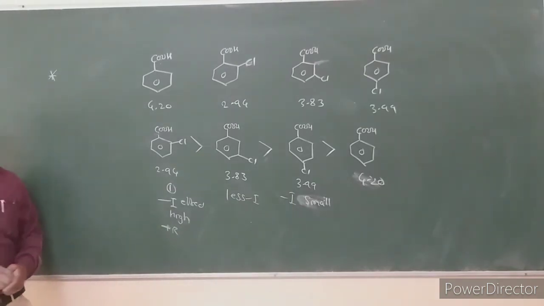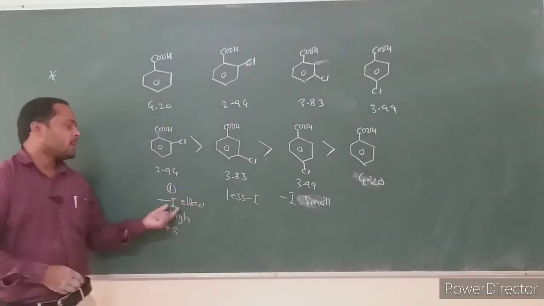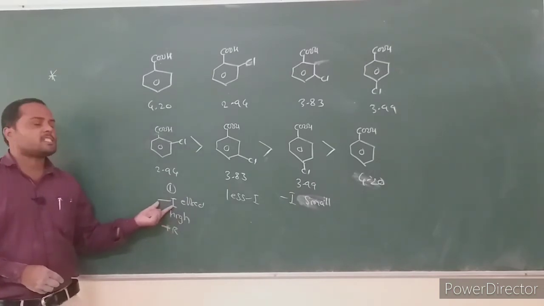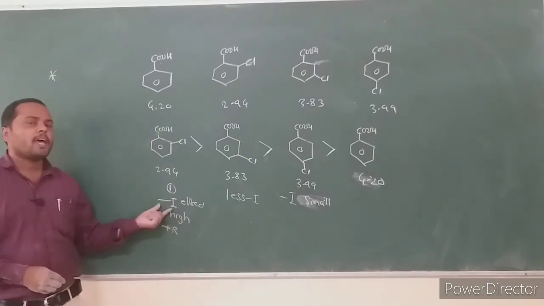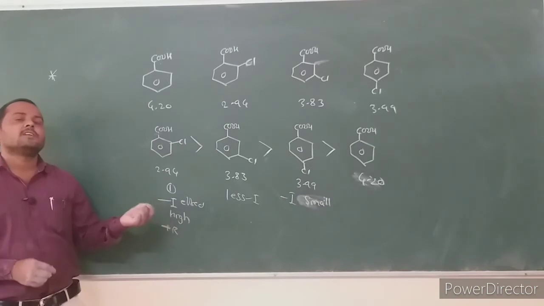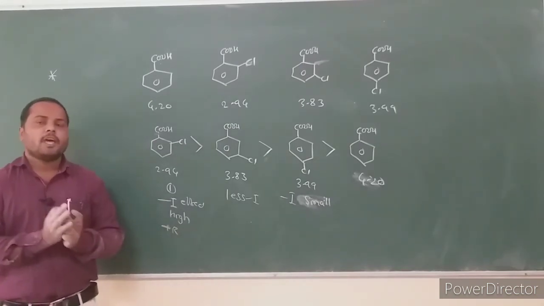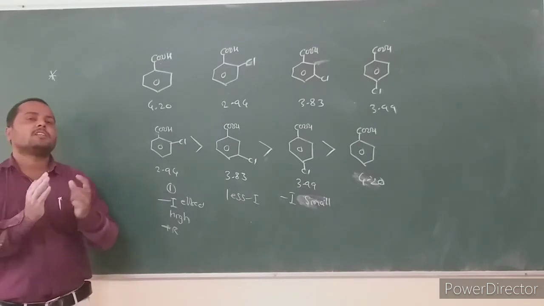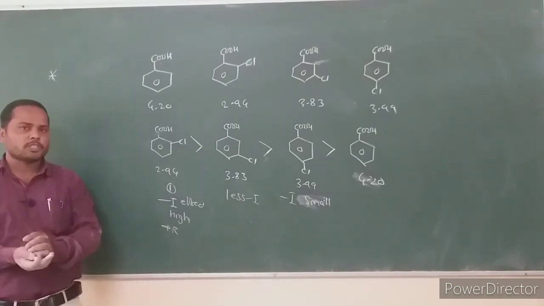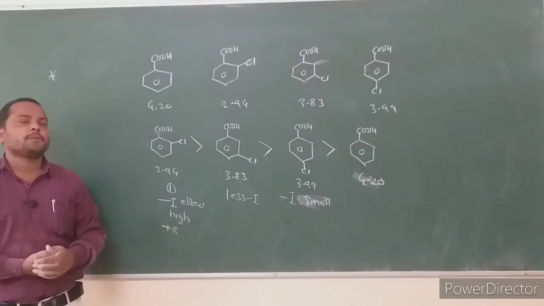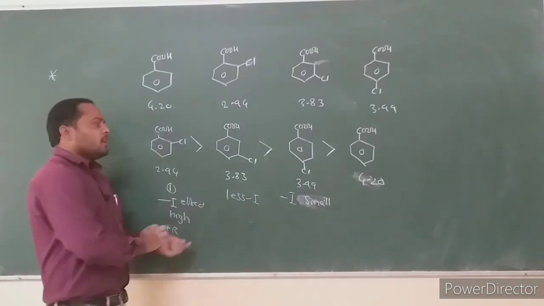Ortho-chlorobenzoic acid is stronger than meta-chloro because in ortho-chlorobenzoic acid the minus I effect is high. The minus I effect generally helps the dissociation of the acid. As the minus I effect increases, dissociation occurs in higher proportion and the stability of the conjugate base also increases.